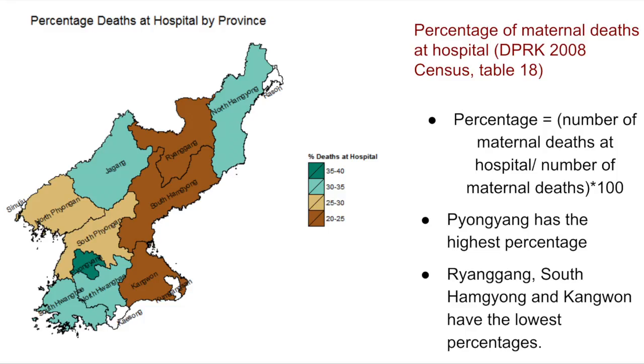And we took the same data, but we look at the percentage of maternal deaths in hospital. The other places can have people dying at home and elsewhere, according to the data. So the hospital is only one category. And if we look at this data, the capital city, Pyongyang, down here, actually has the highest percentage of deaths at the hospital. And these three provinces, Giang, South Hamgyong, and Kangwon, form a series of three provinces that seem to have a lower percentage of deaths at the hospital.